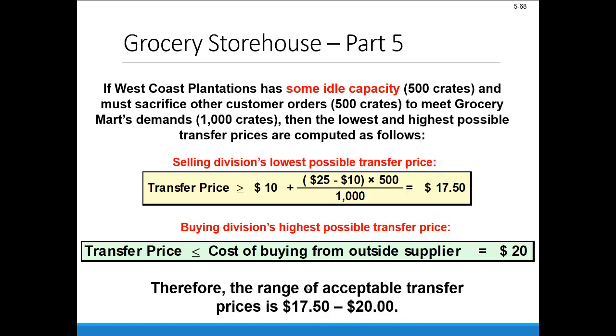Now, of course, we do still set up the potential for some non-cooperative behavior, right? The manager of the selling division probably isn't going to want to let this go for the bare minimum, so to speak, of $17.50. Just like the buying division probably doesn't want to pay that max $20 that they'd pay the outside supplier. So they're going to hopefully land somewhere in the middle, something that seems fair to both, and so on.